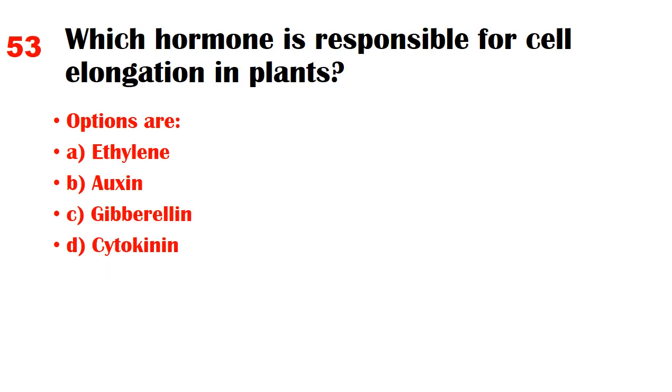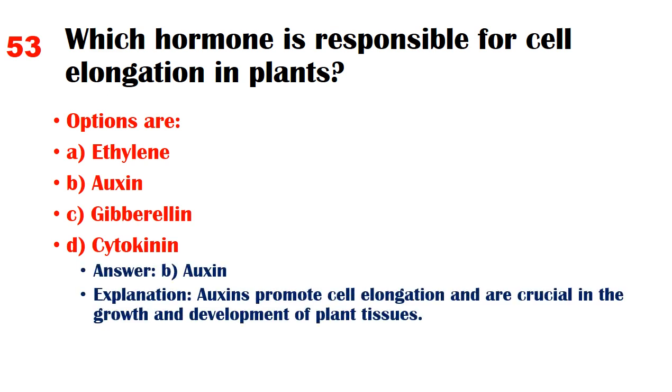Which hormone is responsible for cell elongation in plants? Options are A. Ethylene, B. Auxin, C. Gibberellin, D. Cytokinin. Answer B. Auxin. Explanation: auxins promote cell elongation and are crucial in the growth and development of plant tissues.